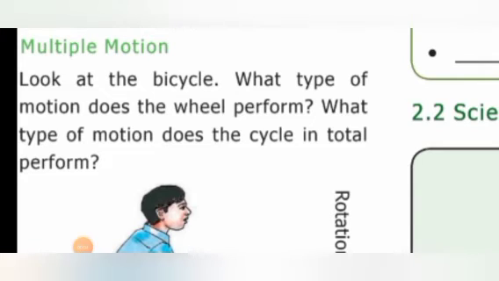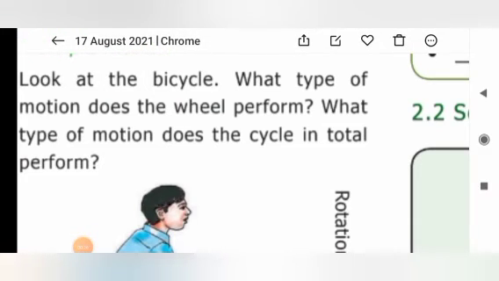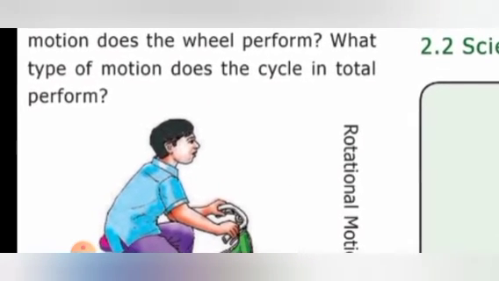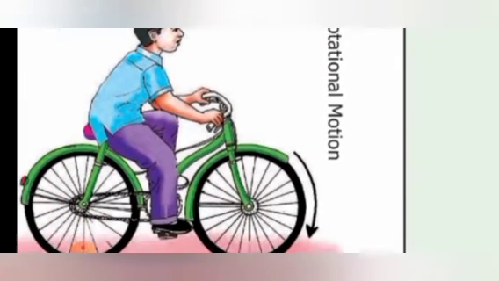These motions, in our day-to-day life, we come across all these types of motions. Sometimes the combined classifications of motions also occur, and they are together called multiple motion. So look at the bicycle. You have seen the bicycle, right? What type of motion does the wheel perform? What type of motion does the cycle in total perform?